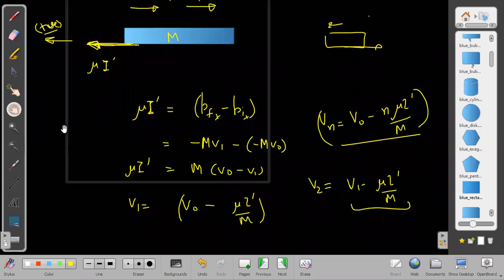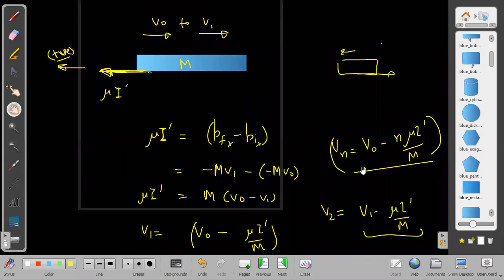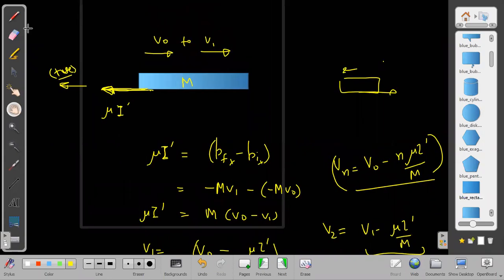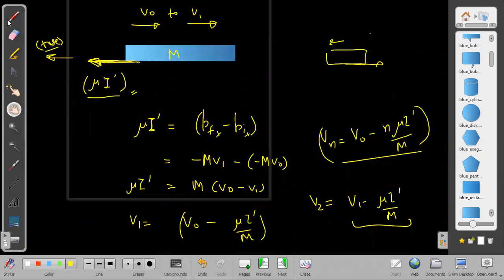And why does this formula fail at last? Because I told you in the beginning itself that mu into I dash is not always valid. It is valid only if the final velocity is not becoming 0, that is, if the body is in motion throughout the collision. I never said uniform.